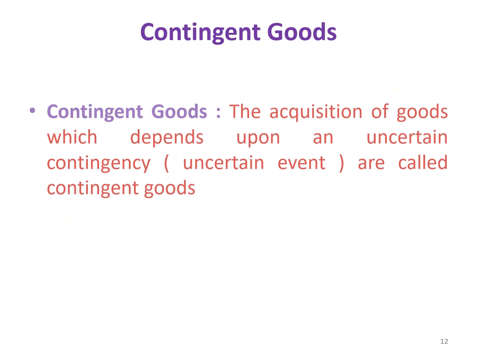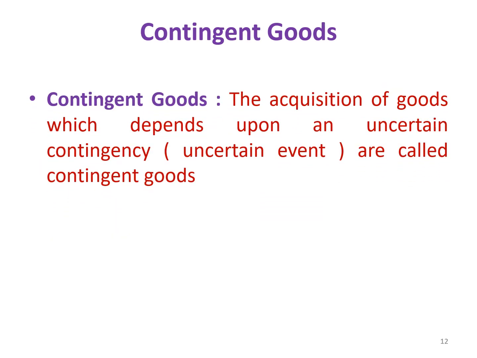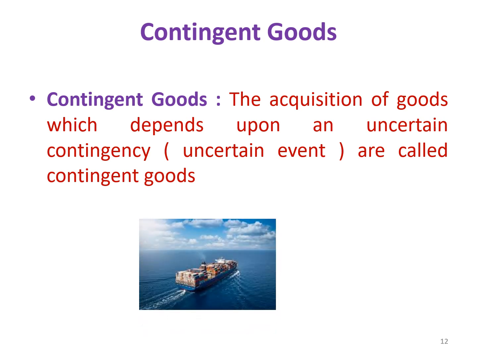And finally, contingent goods. Contingent goods is the acquisition of goods which depends upon an uncertain contingency, that is an uncertain event, such as goods which are in transit in the sea, which will be considered as contingent goods.